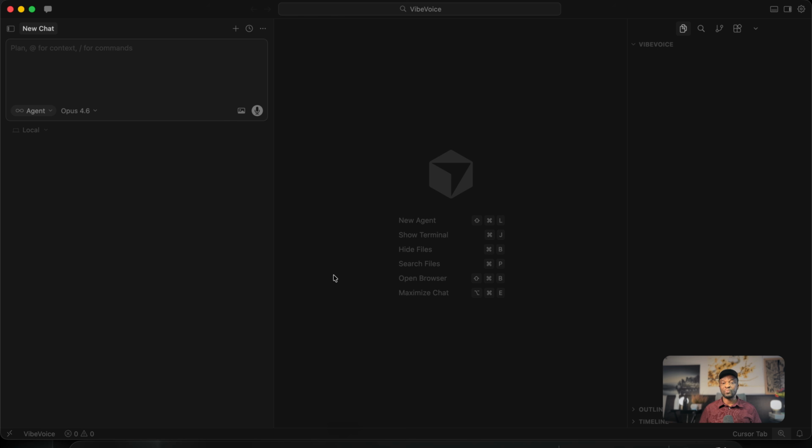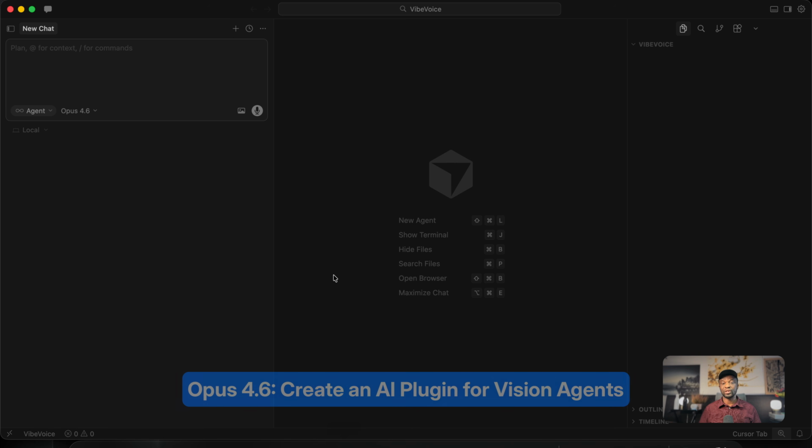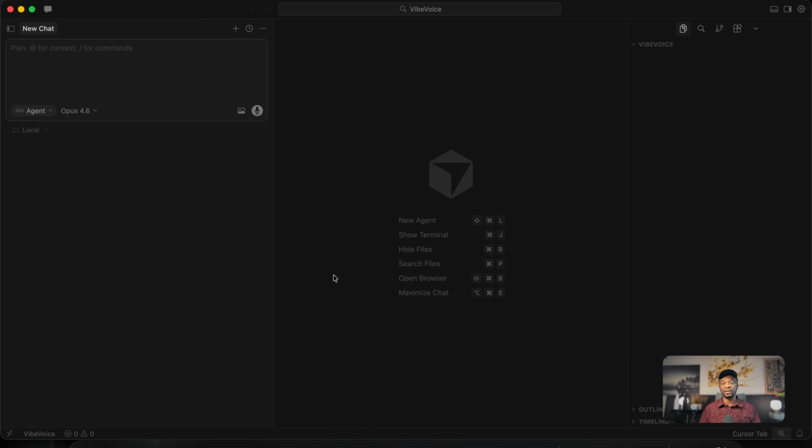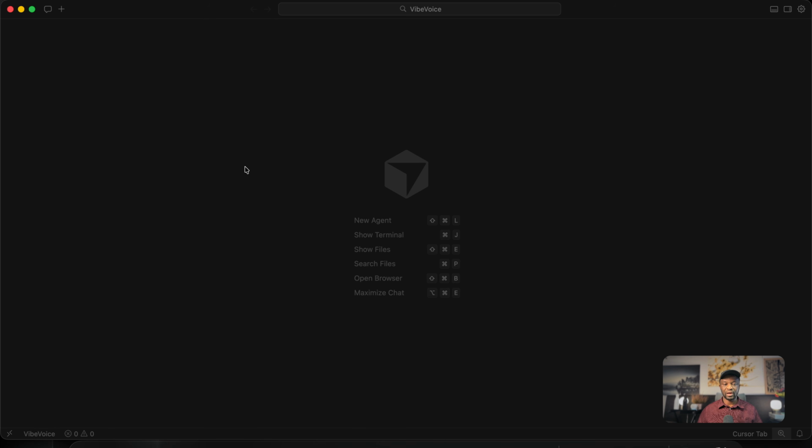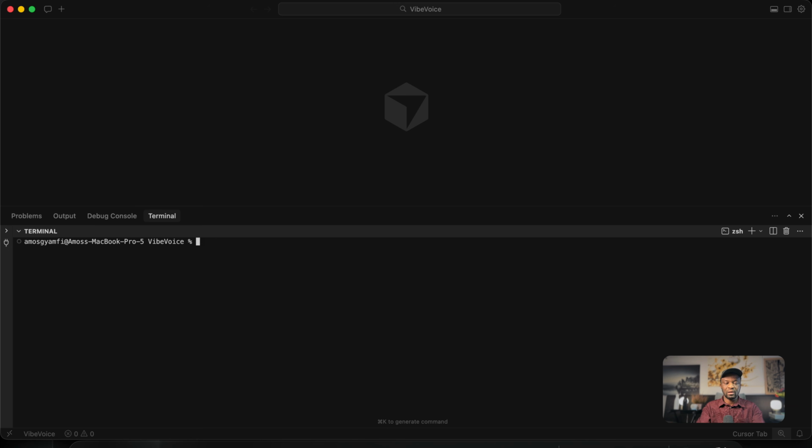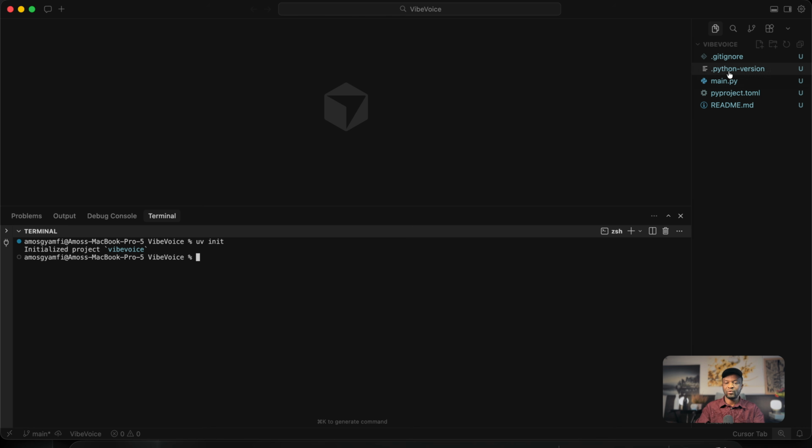Next, to use Opus 4.6 to create the VibeVoice plugin for Vision Agents, we need to prepare the code base with a new Python project and also install Vision Agents, as well as the other AI services we want to use with the VibeVoice plugin. So we have an empty directory in Cursor. I'll bring the terminal. Let's initialize a new Python project with UV. So we have all these files and folders. Next, I'll create a new virtual environment with UV and also activate it.